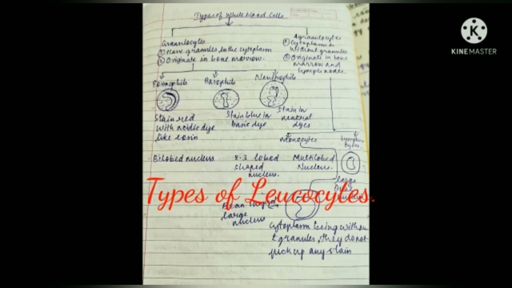Eosinophils constitute 2 to 4% of total leukocytes. The number of eosinophils rises in case of certain allergies. Basophils form 0.5 to 2% of the total leukocytes. They are involved in the inflammatory response to injuries. Now coming to agranulocytes, their nucleus is typically spherical or kidney shaped. Their cytoplasm lacks granules. The two types of agranulocytes are lymphocytes and monocytes.